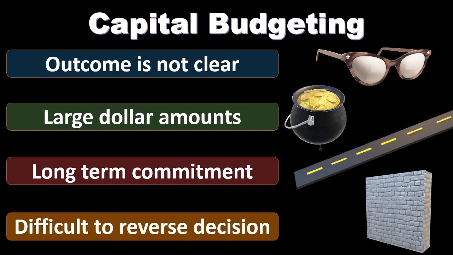So for example, if we purchase a piece of equipment, we can't just say that now we're going to reverse that at some point in the future. Once we make this long-term investment, this investment that may affect many years out into the future, we can't just stop it. Now, there might be a point in the future where we say this is no longer profitable to us. We made a bad decision. We're going to have to cut our losses and start from here.